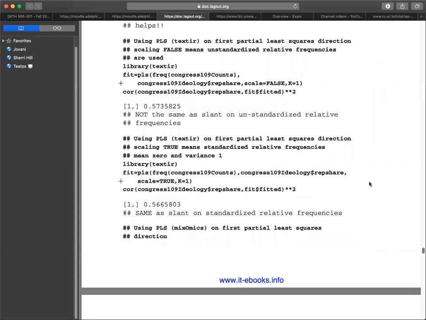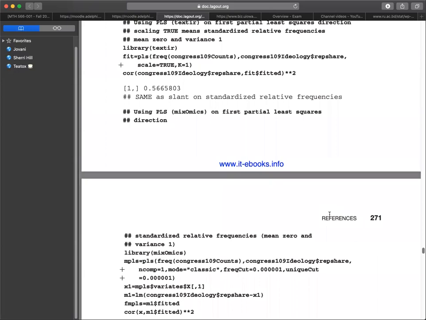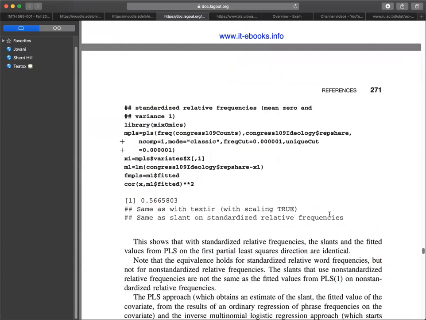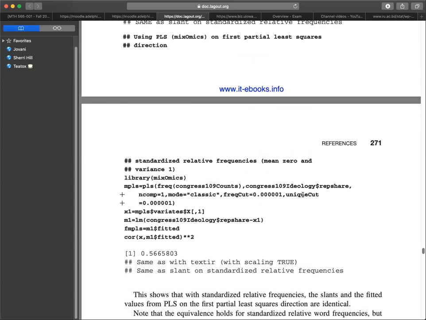And then we will do the first partial least squares direction, scaling true means standardized relative frequencies. And we get 0.5666, which is the same as the slant on standardized relative frequencies. Lastly, we will do the same for the first partial least squares with standardized relative frequencies. It's the same as with scaling true, and the same as the slant on standardized relative frequencies. This shows that with the standardized relative frequencies, the slants and the fitted values from PLS on the first partial least squares direction are identical. Note that the equivalence holds for standardized relative frequencies, but not for non-standardized relative frequencies.